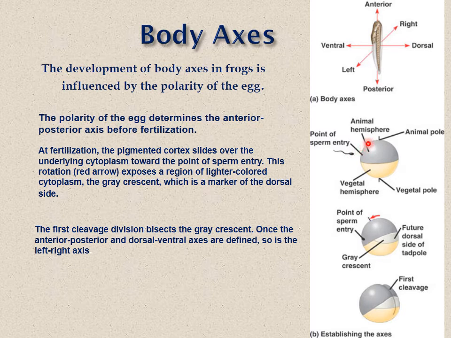This causes rotation and exposes a region of light colored cytoplasm, called the gray crescent region, which marks the dorsal side. The first cleavage division bisects the gray crescent once the anterior-posterior axis is formed, and the dorsal-ventral axis and right and left axis are fixed.